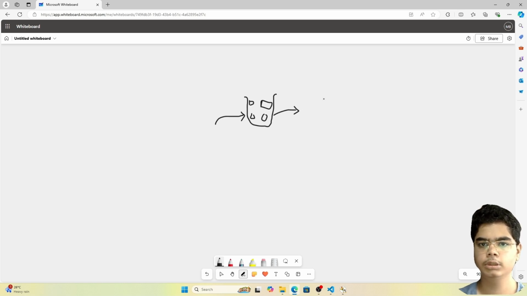So to do this, the jar might arrange the contents. Let's say in this case the jar has one square, one rectangle, one triangle, one circle. So the jar might arrange the position of this content. In the first case, there is a square, then a rectangle, then a triangle, then a circle. But now the jar thinks that okay, this output can be improved, so in the second case he might arrange like this. So first there might be a rectangle, then a square, then a circle, and then a triangle.